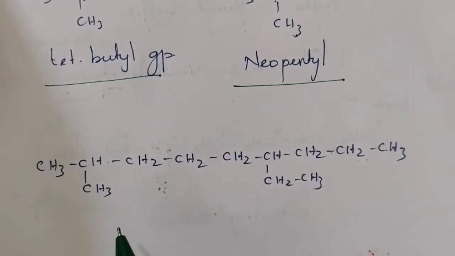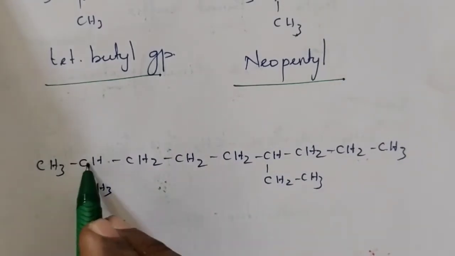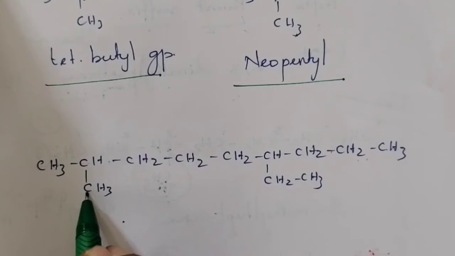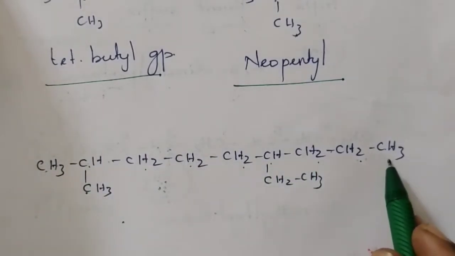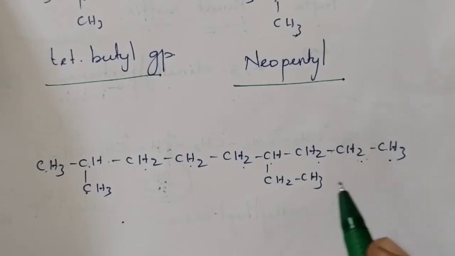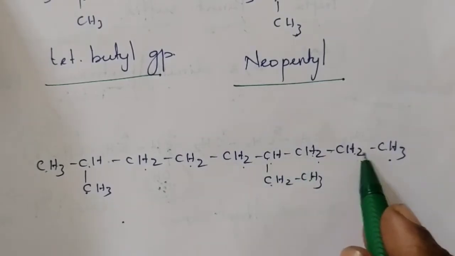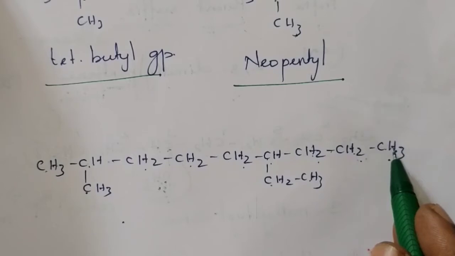Write the IUPAC name of this compound. For writing the IUPAC name, the first thing we have to select is the parent. From where do you have to select the parent? Which is the parent chain? The longest chain is the parent chain. So, 1, 2, 3: one carbon chain is present here. 1, 2, 3, 4, 5, 6, 7, 8, 9: another carbon chain is present. 1, 2, 3, 4, 5, 6: another chain.